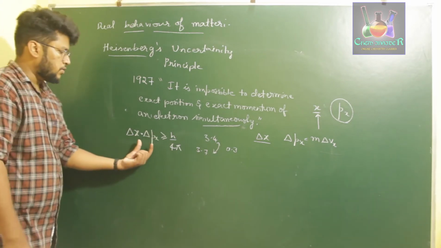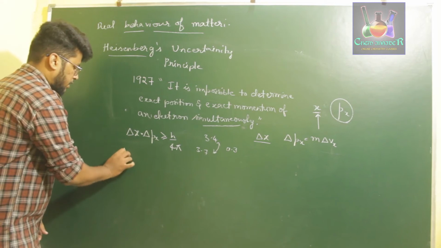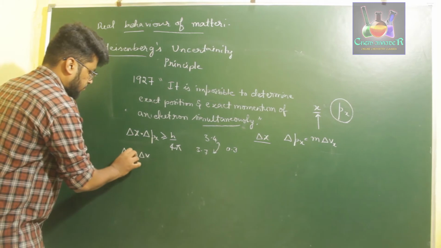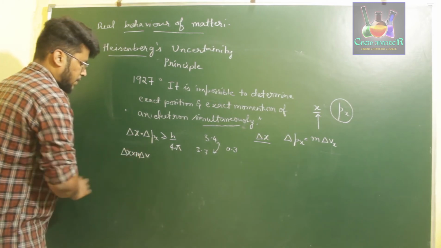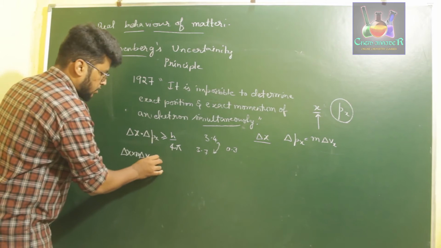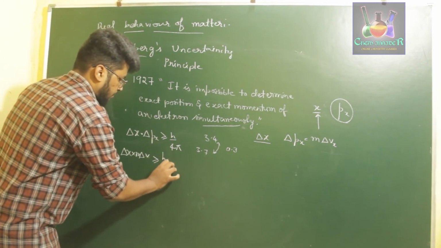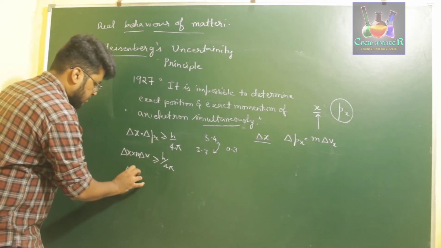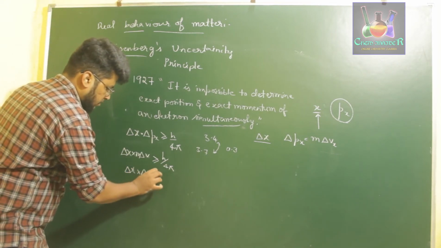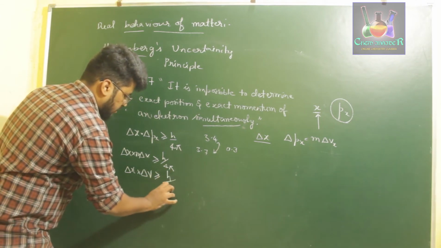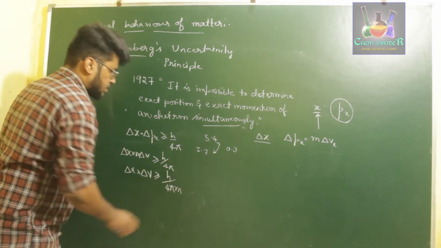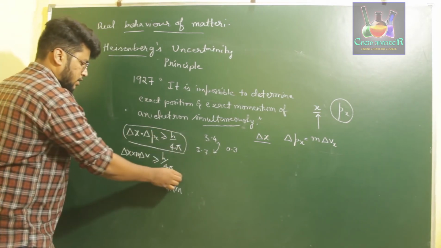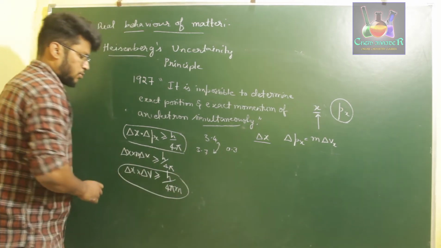If you substitute the value of delta px, you will get delta x into m into delta v, greater than or equal to h by 4 pi. If you take m to the other side, delta x into delta v will be greater than or equal to h by 4 pi m. So this is the uncertainty product of position and momentum, and this is the uncertainty product of position and velocity.